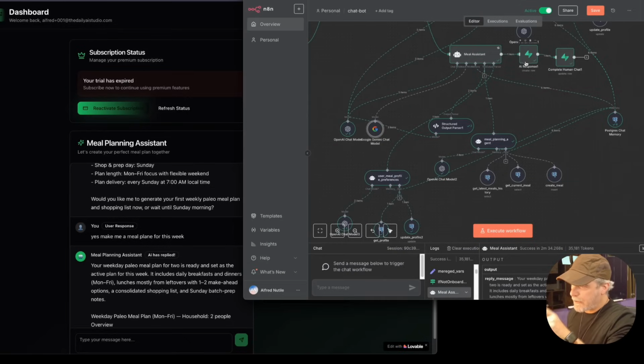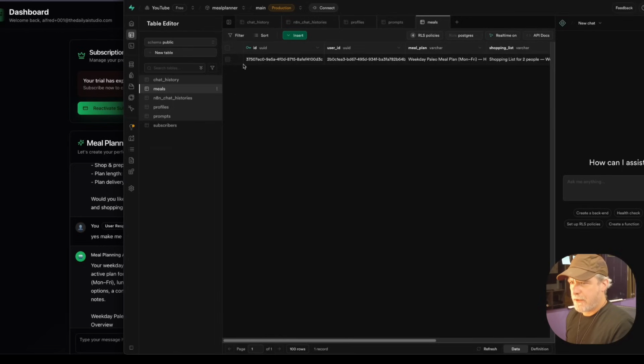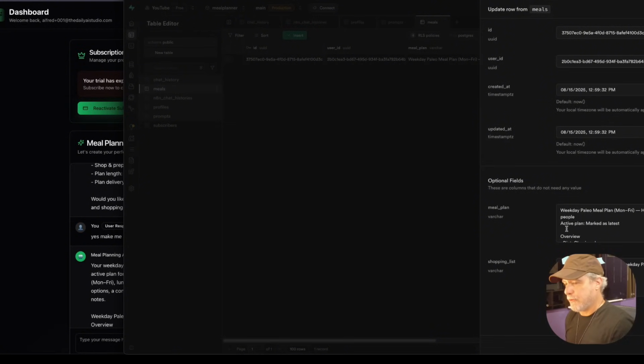We had to go all the way through. This did not have a meal plan to begin with, so I had to do something it shouldn't have to do often. Actually, we'll have to do it every Sunday or whatever, because I'm going to have the automation do it, and we'll set that up in a moment. It made a meal plan. Now, is this good enough?